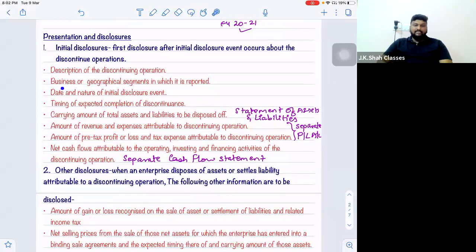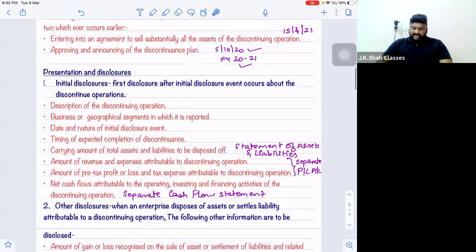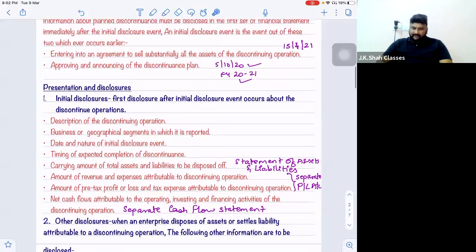disclose. Point number 2, whether it is a business or a geographical segment in which it was reported. It means you have to tell whether it was a business or a geographical segment. Third, date and nature of initial disclosure event. So in our example, the date was 5th October 2020 and the nature of initial disclosure was approving and announcing of the discontinuance plan. So that is what is required to be disclosed. So date and the nature of initial disclosure event. Whichever has taken place first, that has to be disclosed there with the date.